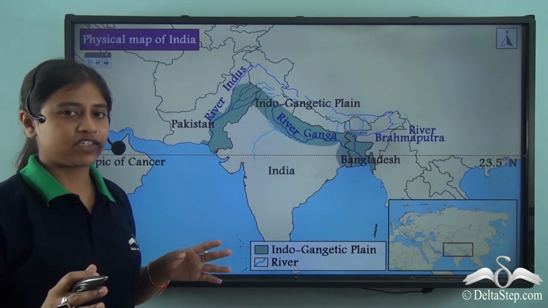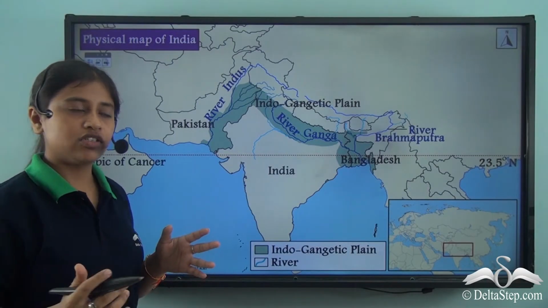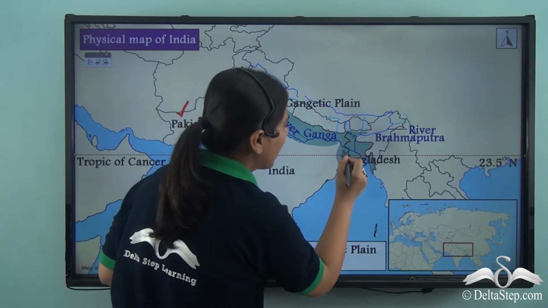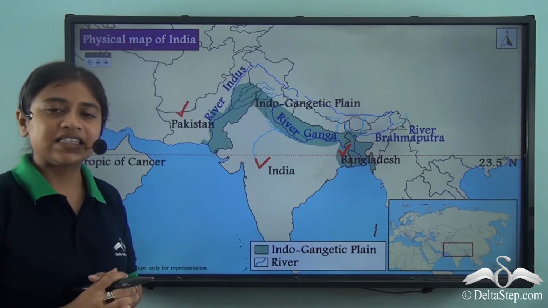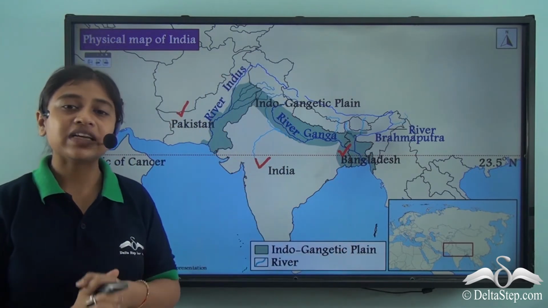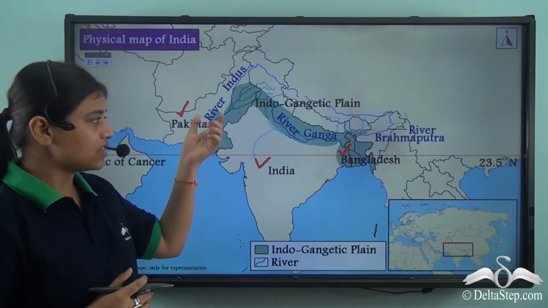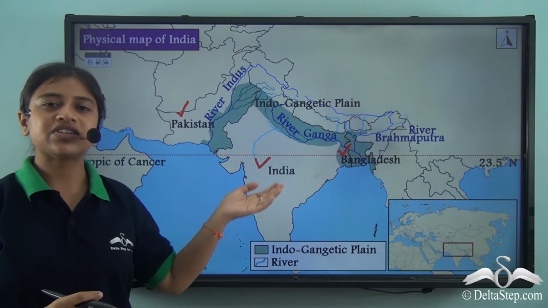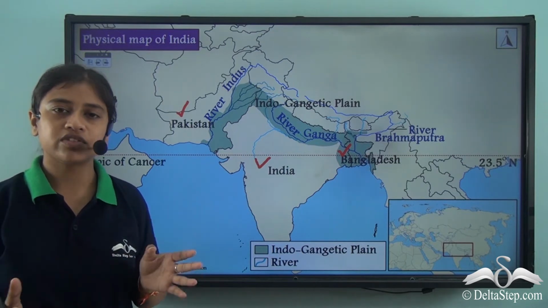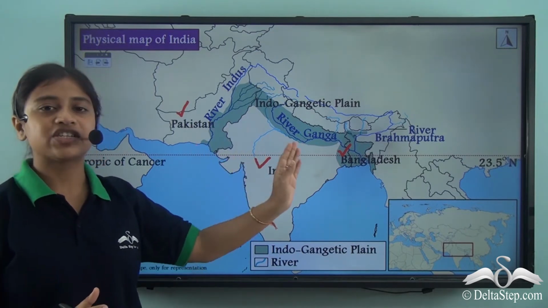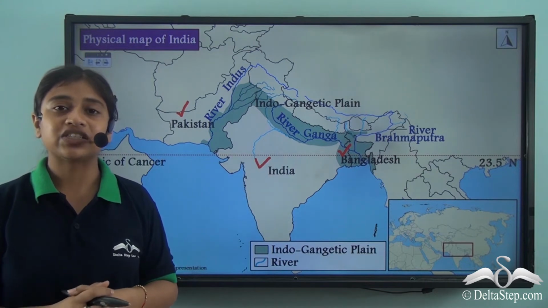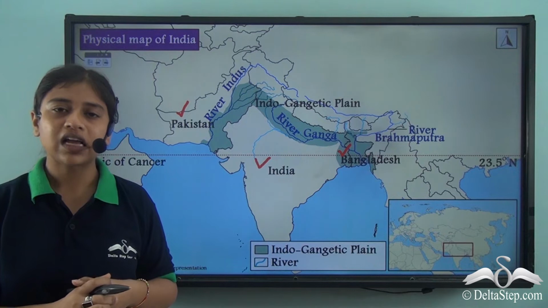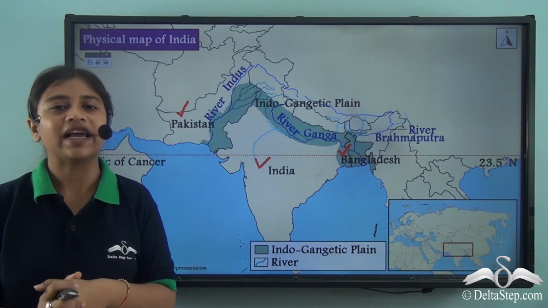The Indo-Gangetic plain covers portions of Pakistan, India and Bangladesh. We can see that it is drained by three major rivers: River Indus, River Ganga and River Brahmaputra. So these three rivers along with its tributaries drain the Indo-Gangetic plain. The Indo-Gangetic plain is one of the largest fertile plains of the world and it has a very low elevation.